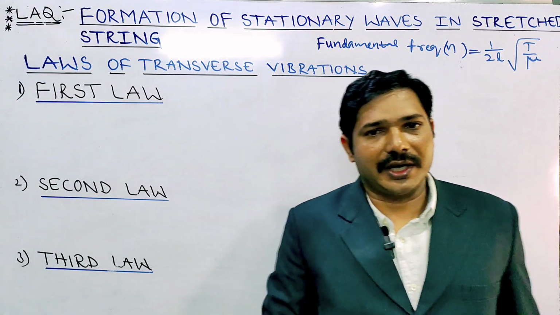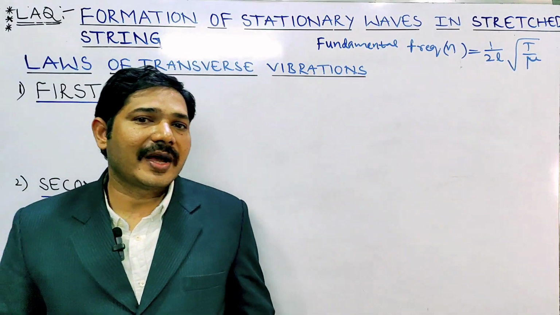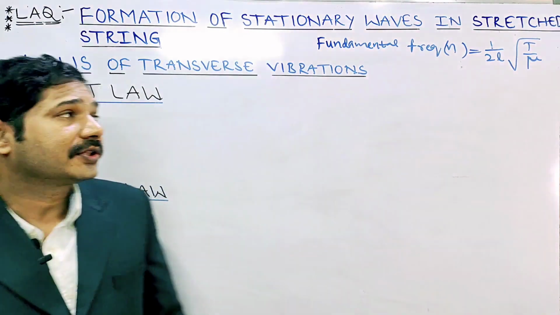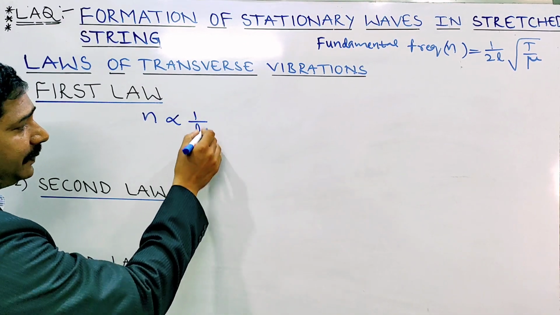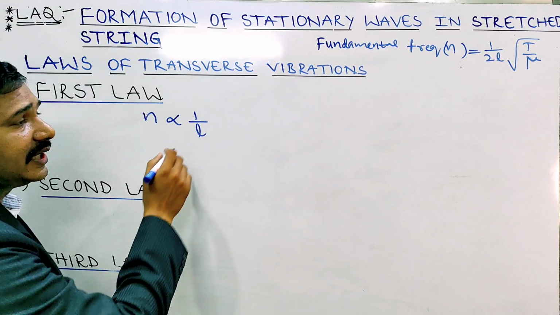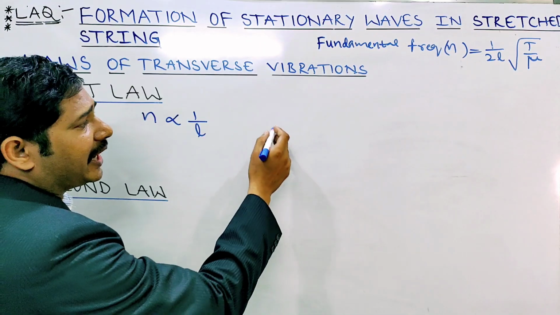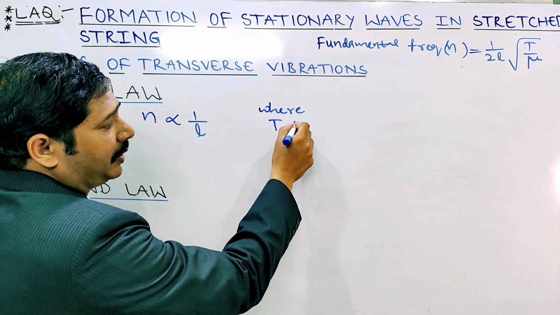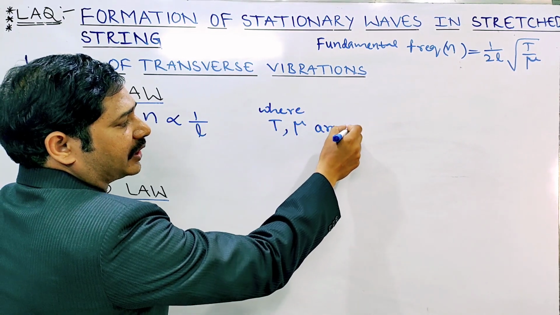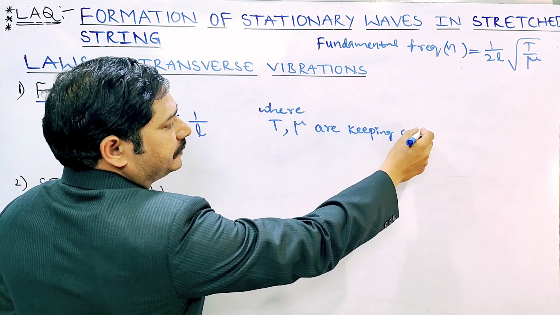Next, the third law: fundamental frequency is inversely proportional to the square root of linear density, where length and tension are kept constant. When the string is vibrating in fundamental mode, the fundamental frequency is inversely proportional to the length. That means tension and linear density are kept constant. T and mu are kept constant.